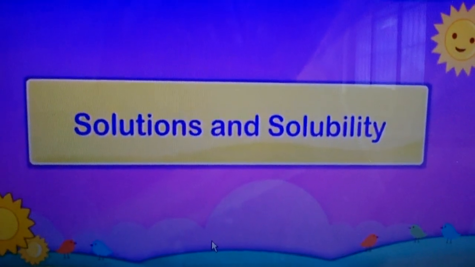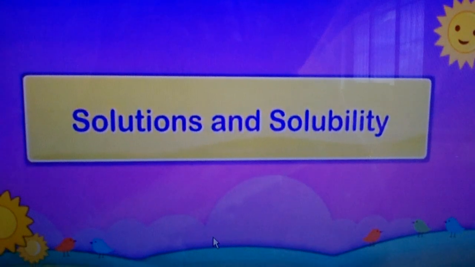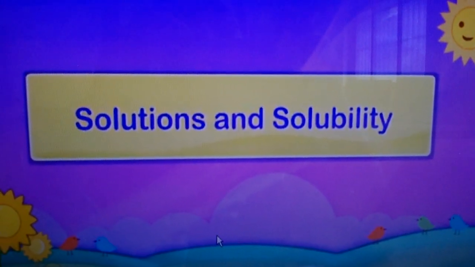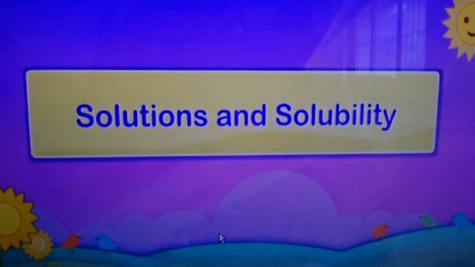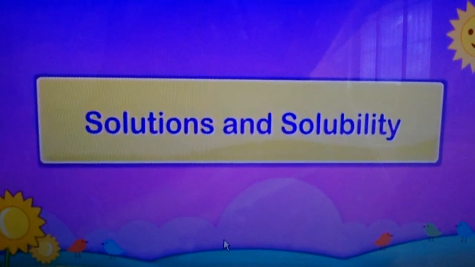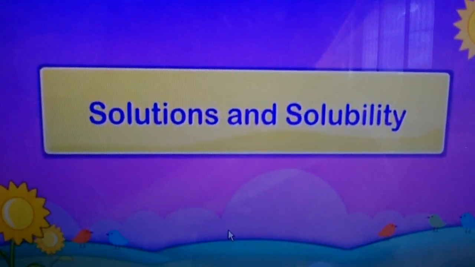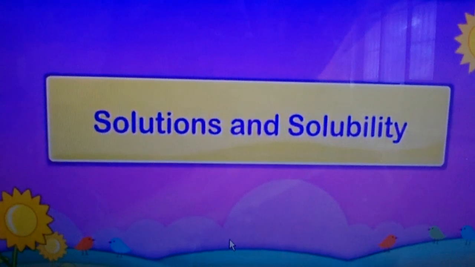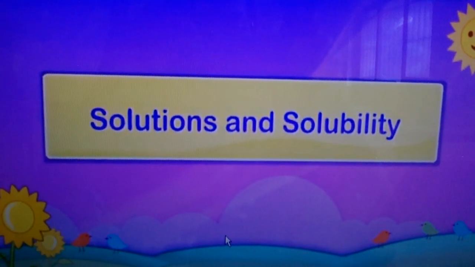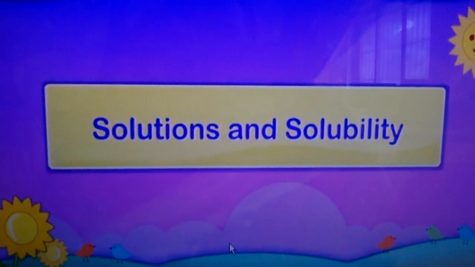In the previous class we discussed matter. Matter is everything around us. So what is matter? Matter is everything that occupies space and has mass. Matter exists in three states: solid, liquid and gas.